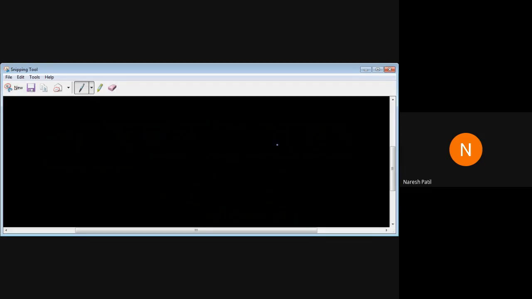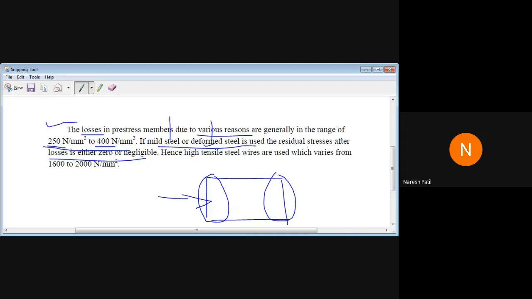Correct or not? That's what is called residual. Residual means the balance after loss, which is going to be there in the tendon. That's why it's called residual. So the residual stresses after losses will be either zero or negligible.